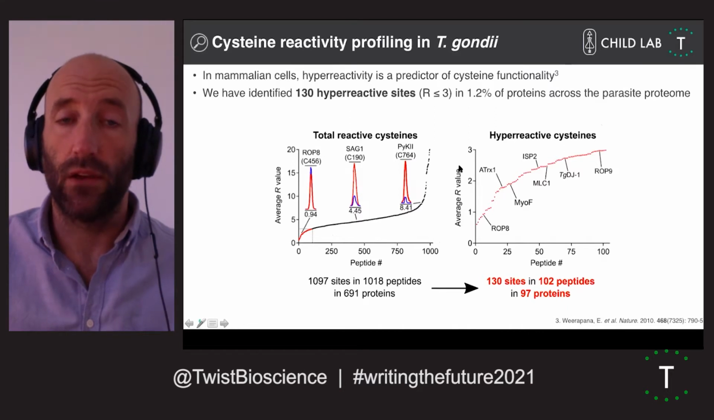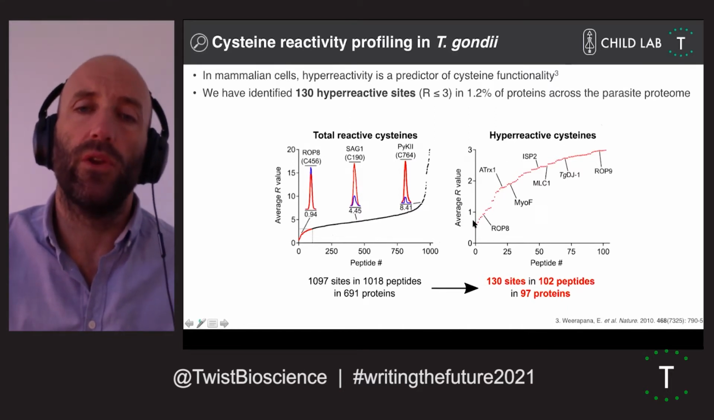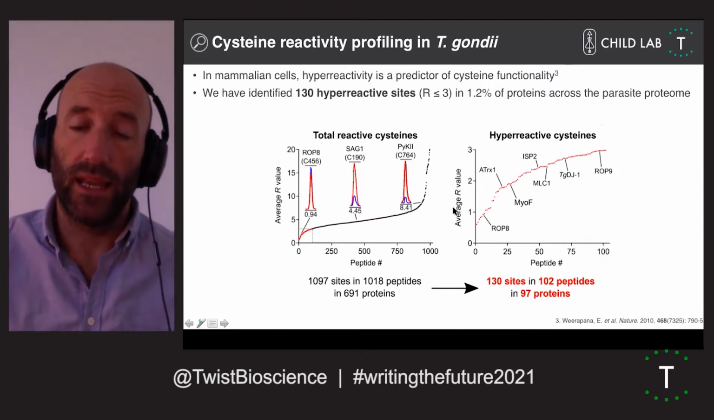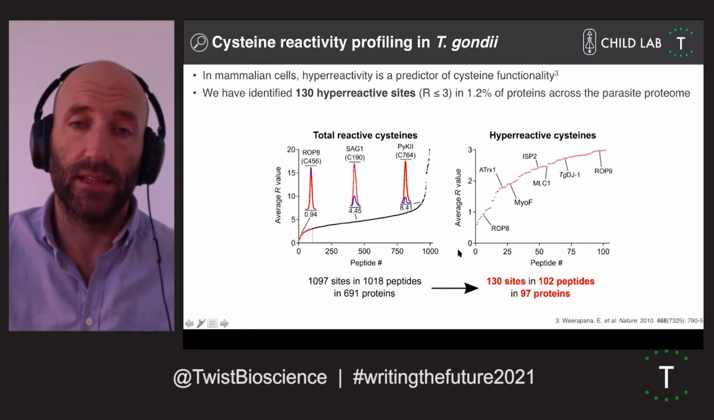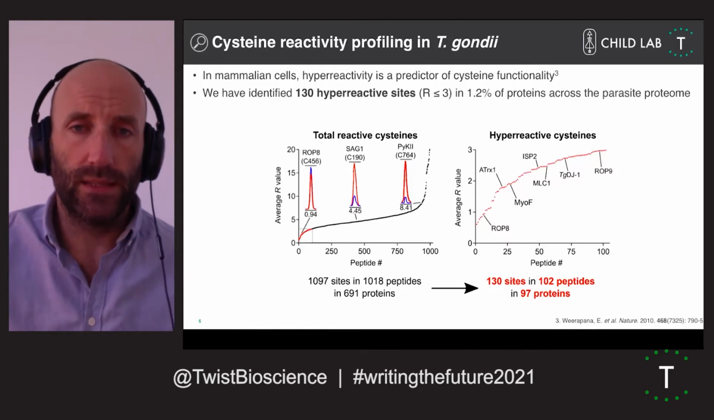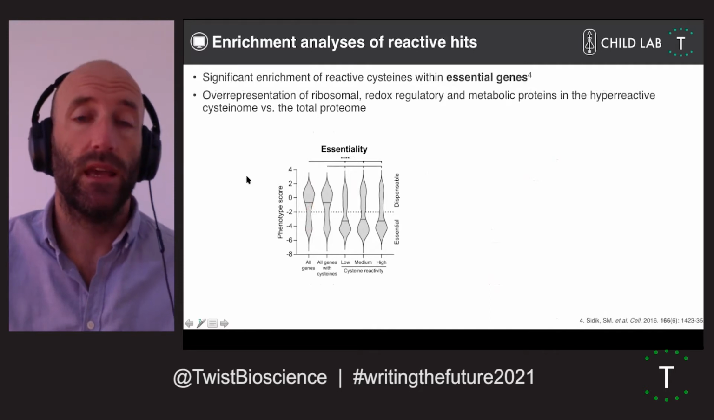So this thioredoxin-related protein, this ATRX1, and then proteins we might not expect to see. So the pseudokinase ROP8. The pseudokinase has a really reactive cysteine that sits on the substrate recognition site. And so then you end up with these lists, right? And so we can do a bit more bioinformatics.